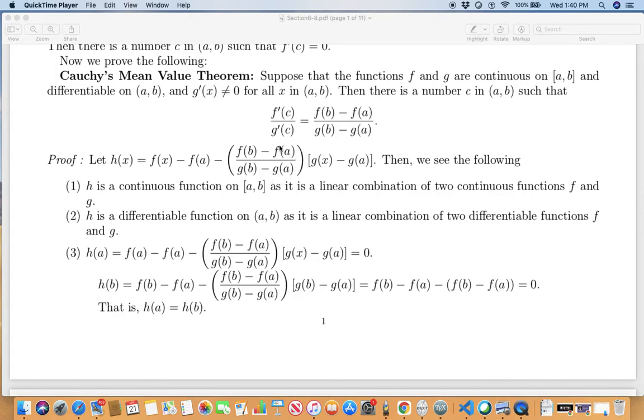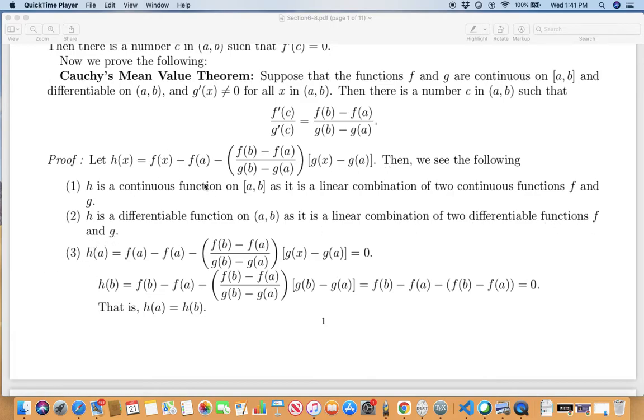Multiplying by a constant, then taking a difference of continuous functions, the entire combination is a linear combination of two continuous functions f and g. In other words, h is continuous. Moreover, h is differentiable on the open interval AB. Why? Well, it is a linear combination of two differentiable functions f and g.